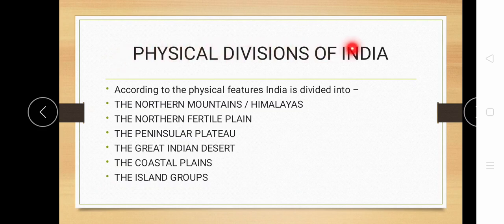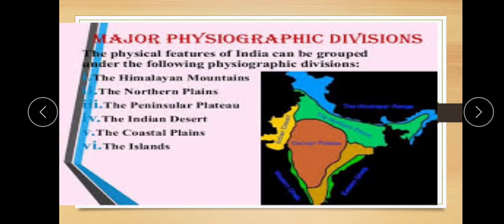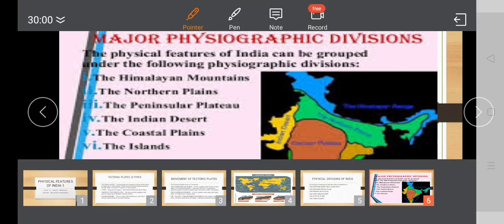Now next is physical divisions of India. Suppose we see the map of India. Now what do we observe? Okay. Now in that you can observe different things. First, if we observe the northern part, we observe the Himalayas. Then below that we observe the fertile plain area. If we come towards the western side, we see the desert area. Then the central part is the plateau area, which is rich in minerals. Then the coastal plain areas, then the islands.